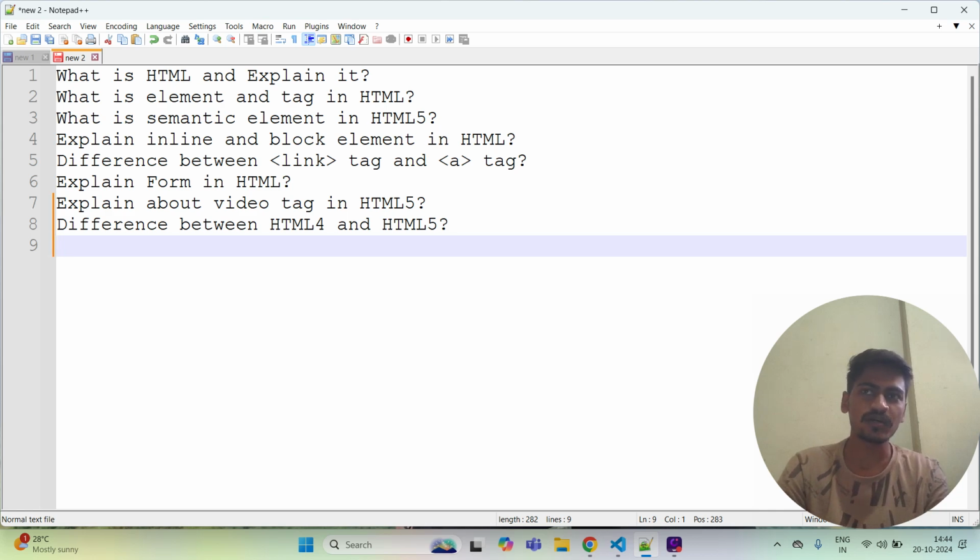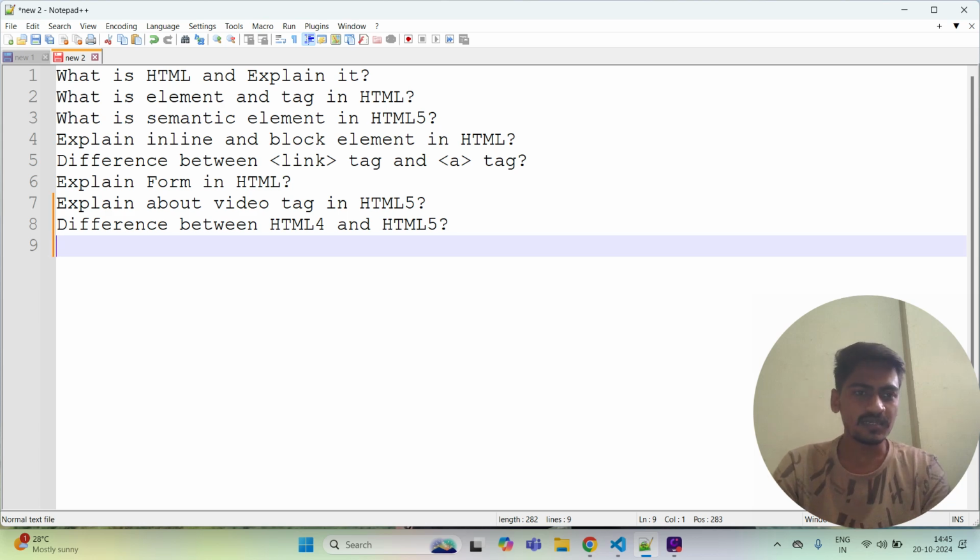HTML4 has its own advantages and features, and HTML5 has some additional features as compared to HTML4. You need to explain that. For example, HTML4 had these additions compared to HTML3, and in HTML5 they added new features like this or that. You need to specifically mention which features or things they added in HTML5. All of that also matters.